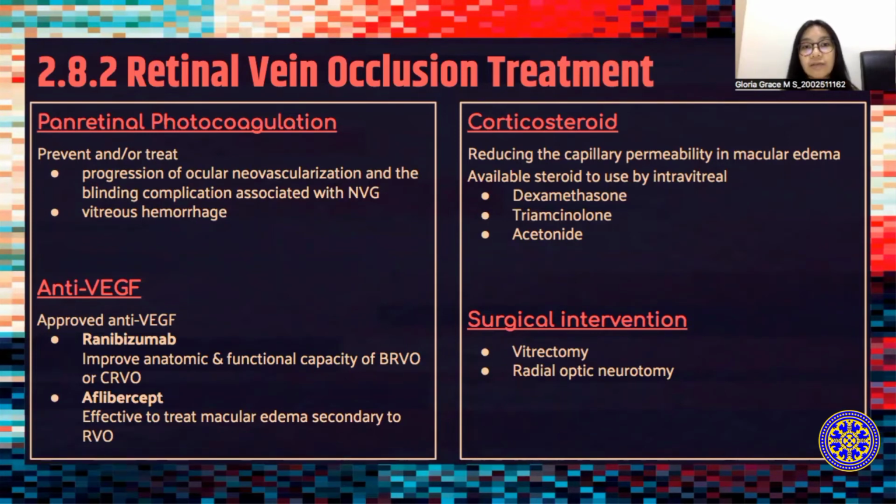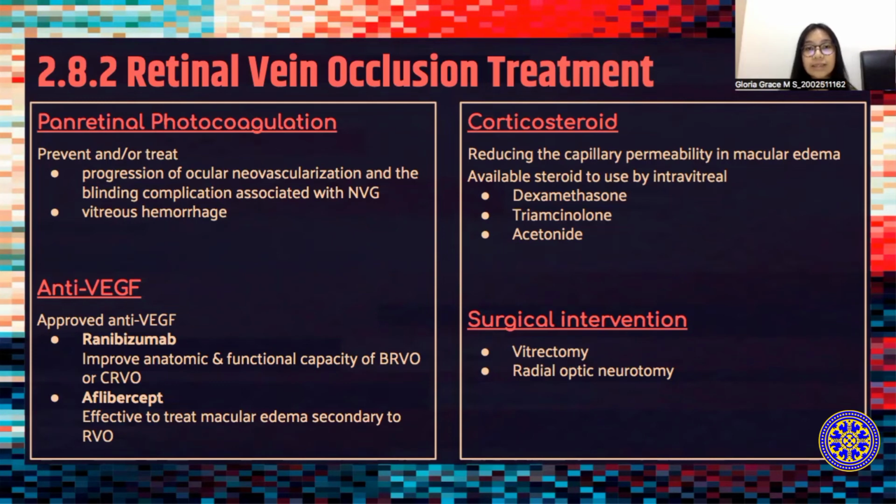So central retinal vein occlusion has various treatment options. The aim is to mitigate sequelae that might happen, including macular edema, anterior segment and retinal neovascularization. So first is panretinal photocoagulation. This therapy could prevent or treat the development of ocular neovascularization and neovascular glaucoma, also the blinding complication associated with it. Furthermore, it can prevent the hemorrhage of the vitreous.